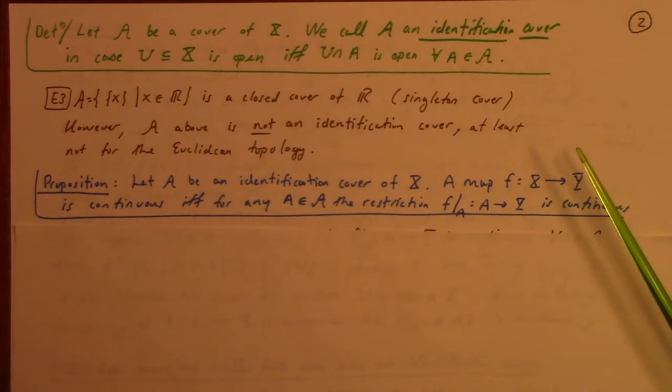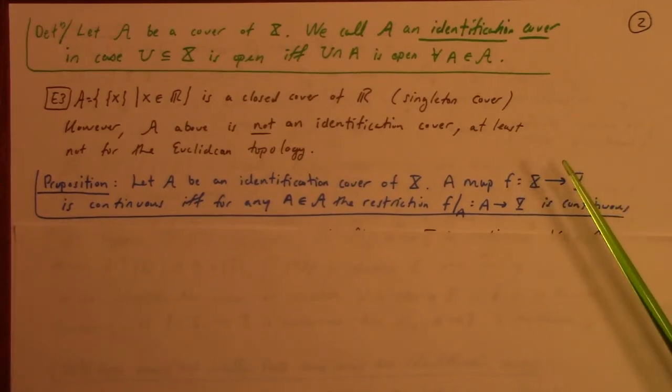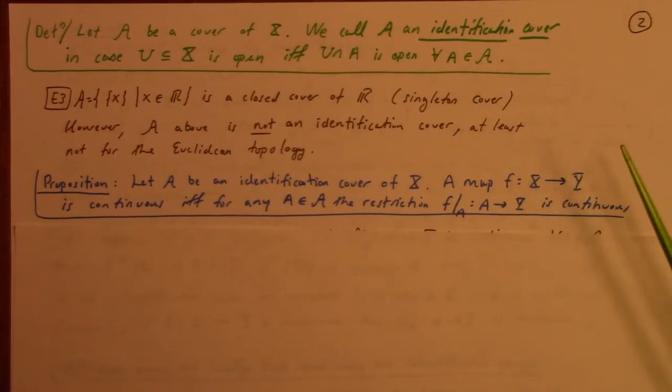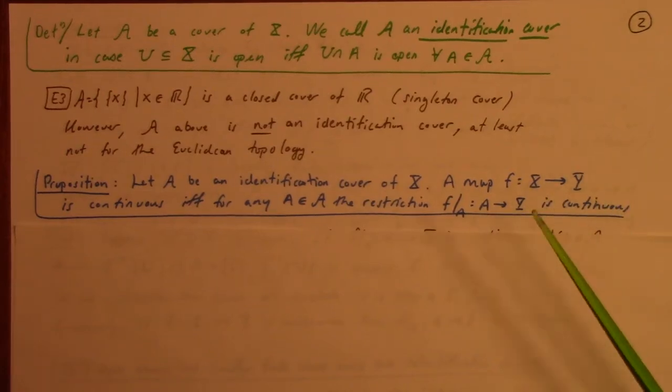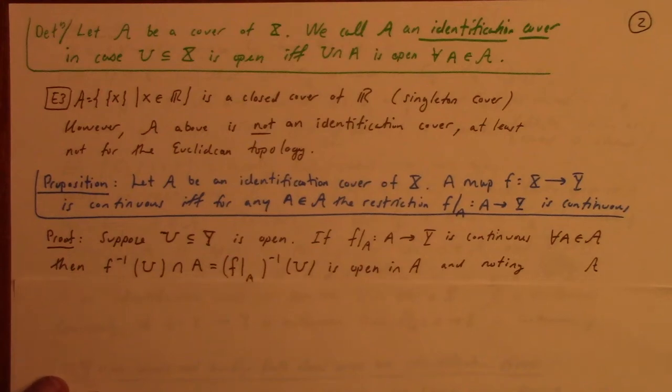So I think the forward implication here is just the fact that if you have a continuous map and you restrict it to a subset of the domain, then it's continuous. So the restriction of a continuous map is continuous. The converse direction perhaps is more interesting. Let's look here. So suppose U, a subset of Y, is open, and we're assuming that F restricted to A is continuous for all A in the identification cover.